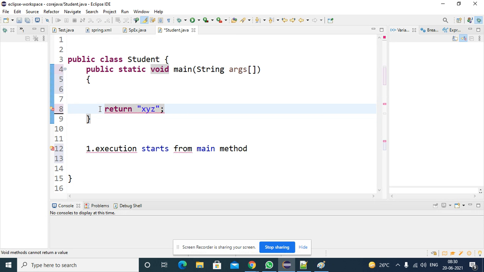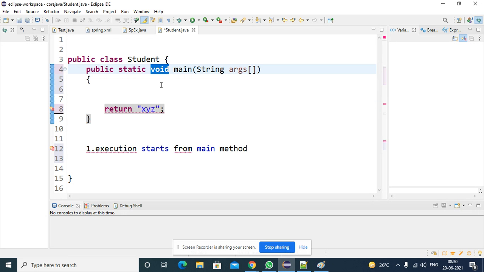Suppose you are using a return statement. Returning means you are returning some value to the person who called the main method. Who called the main method? The JVM. If you are returning some value to the JVM, what will the JVM do with it? It won't do anything. That's why the JVM is telling you, if you pass some value, I don't do anything with it, so don't pass any value. That's why the return type is void.